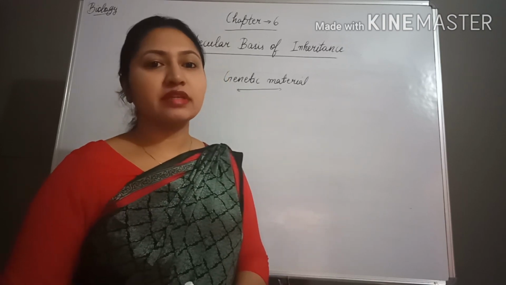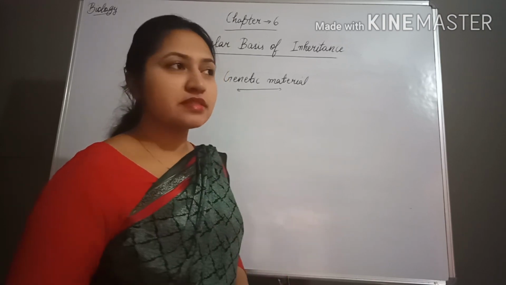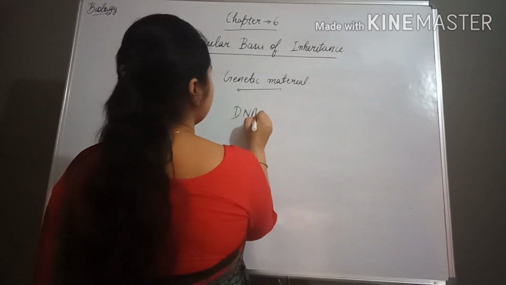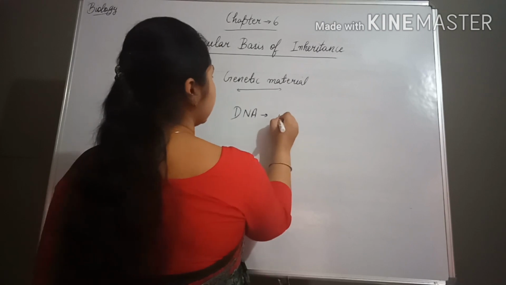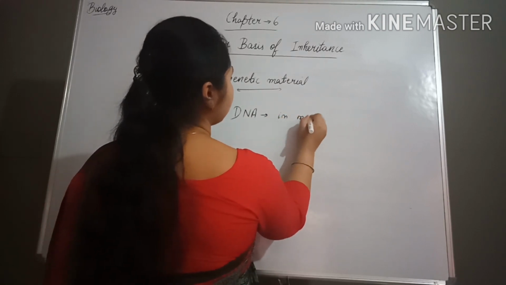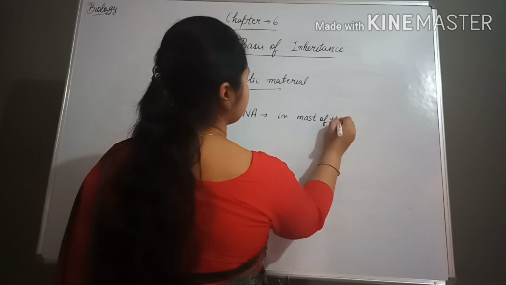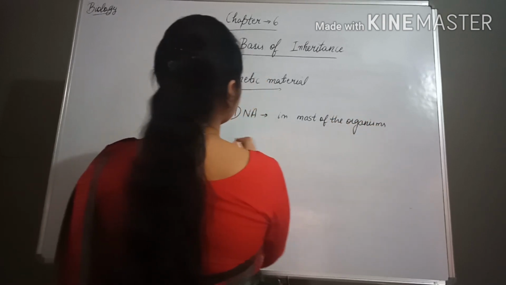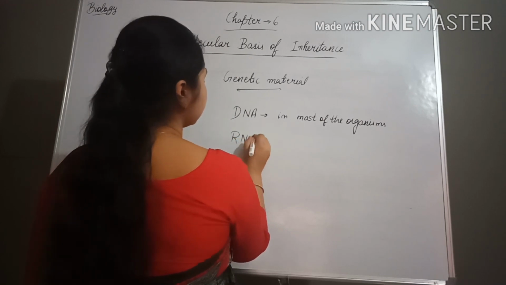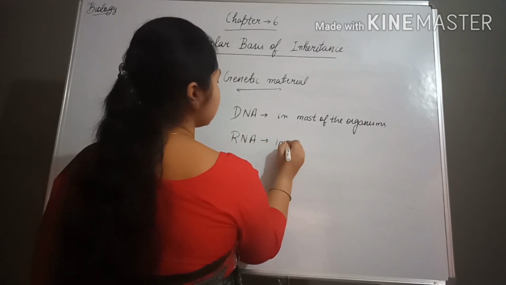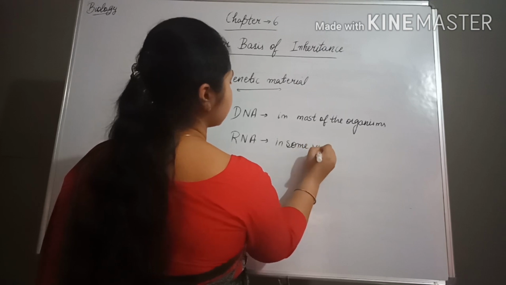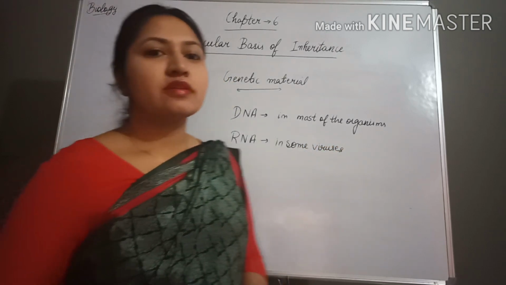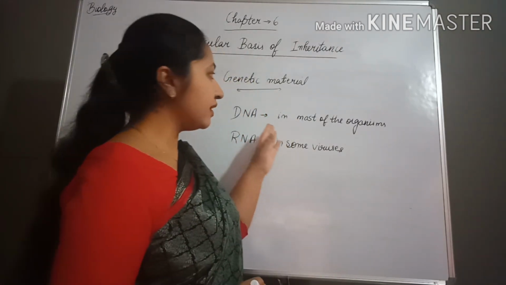Now genetic material in most of the organisms is considered to be DNA. DNA is considered as genetic material in most of the organisms, and RNA is considered as genetic material in some viruses. So now let's discuss DNA in detail.